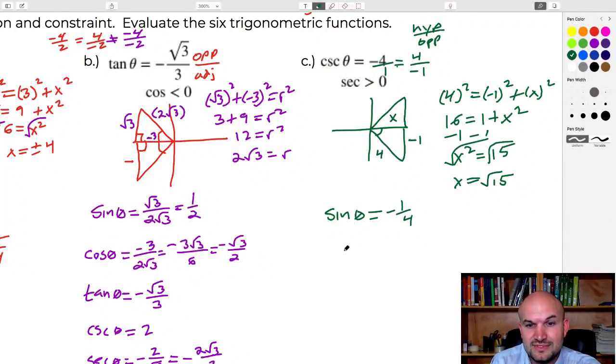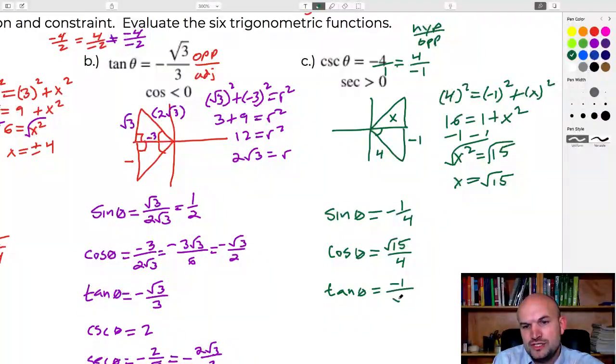Yeah, simple. Cosine of theta is just going to be the adjacent over hypotenuse. So, I'm sorry, yeah, adjacent over hypotenuse. So that's going to be the square root of 15 over 4. And the tangent of theta, that's going to be the opposite over the adjacent. And if you rationalize the denominator, negative square root of 15 over 15.